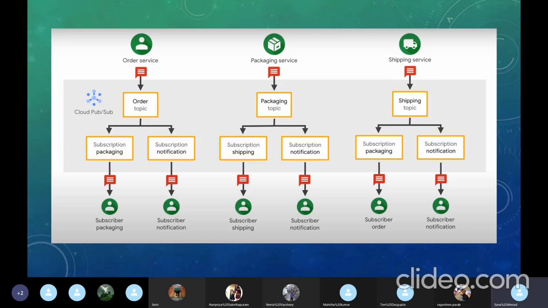So the subscriber notification is in each microservice, so that they record the notification that is sent to the customer. We need to inform the customer about each process that is getting completed. Okay, we are starting with this. Now this has completed, and the updates. So as you see, there is a subscription by shipping, subscription for notification, again subscription for packaging, and this notification. Okay, any questions so far?